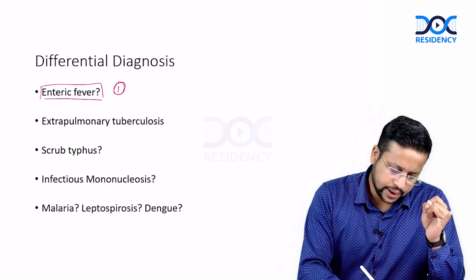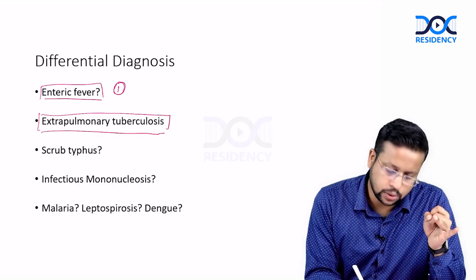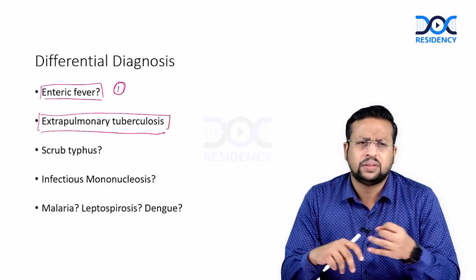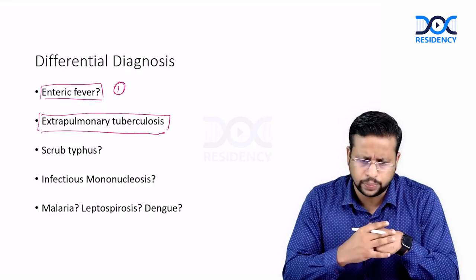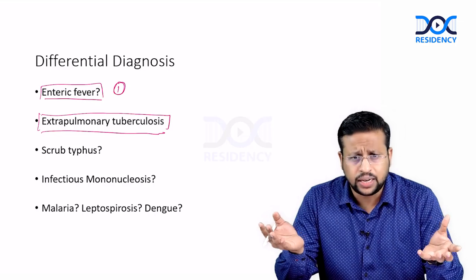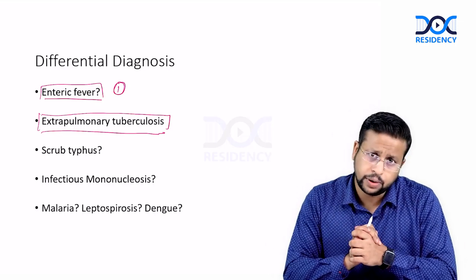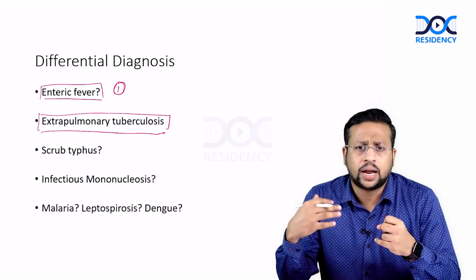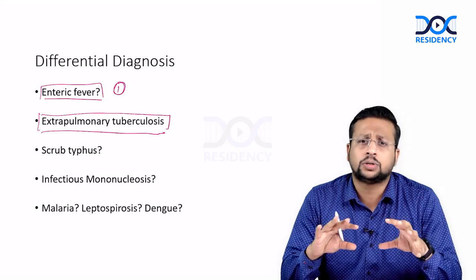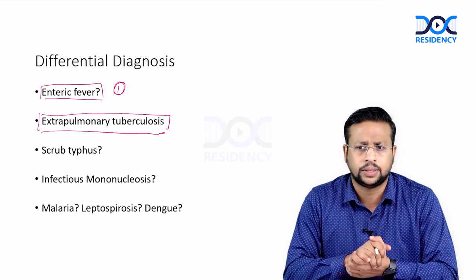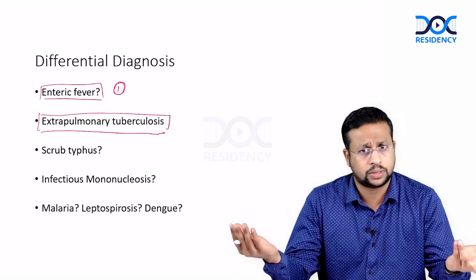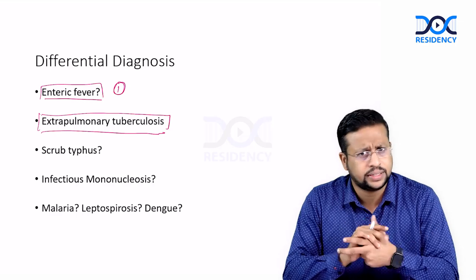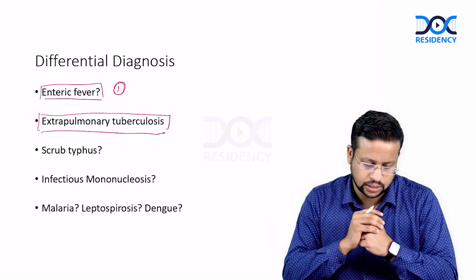Next, I will keep extra-pulmonary tuberculosis, because in India tuberculosis is so common. The patient does not have pulmonary symptoms, and weight loss and night sweats etc. are not mentioned. So, not a very likely diagnosis, but you will have to keep it in mind because sometimes tuberculosis can present in such ways. It may not have localizing features also. Sometimes tuberculosis may just have mediastinal lymphadenopathy and no peripheral lymph node. The patient may present with pure fever. So, it's all possible. EPTB definitely I will keep, and I will do some imaging if the initial investigations are negative.